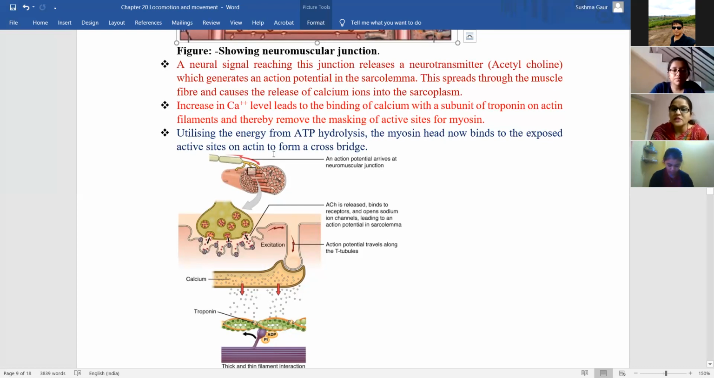Now the energy is utilized from ATP hydrolysis. The myosin head now binds to the exposed active sites on the actin to form a cross bridge. Now did you understand or not, or should I repeat? I can repeat. There are few steps. While learning it, try to write in a flow diagram form, so it will be easy for you to remember each step.